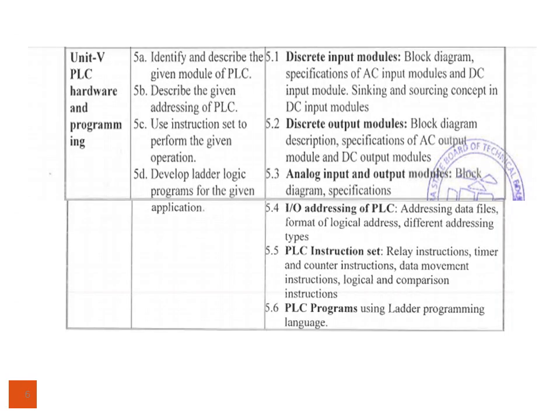Next, fifth chapter and the last one is PLC hardware and programming. So here the first point is discrete input modules, its block diagram, specification of AC input module and DC input module, sinking concept, sourcing concept in the DC input module. Second point is discrete output module, then analog input and output modules, I/O addressing of PLC, PLC instruction set and simple programs based on PLC, or it is also called as ladder programming.